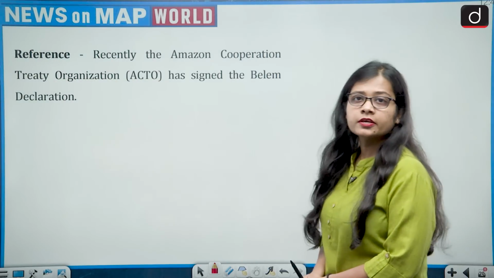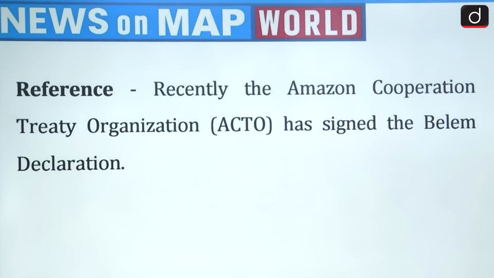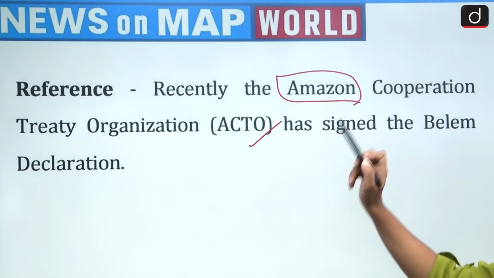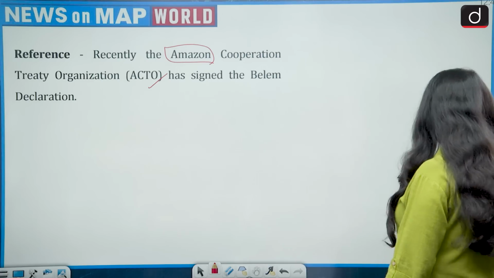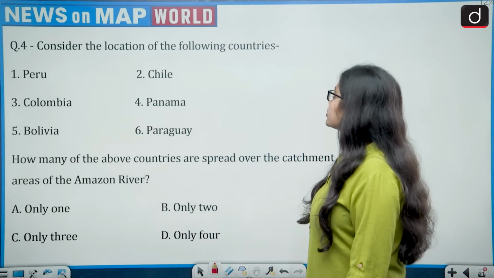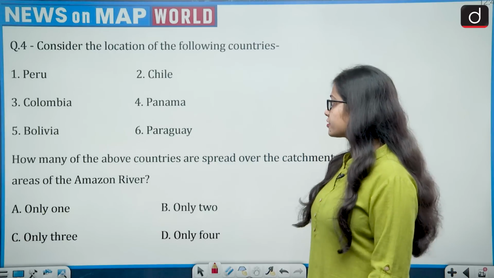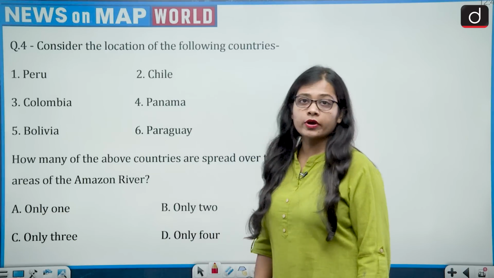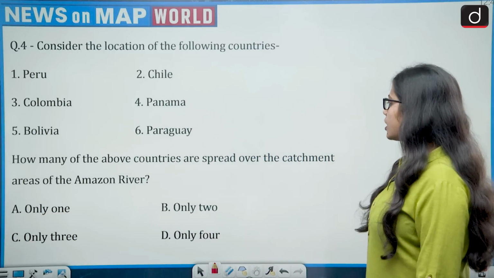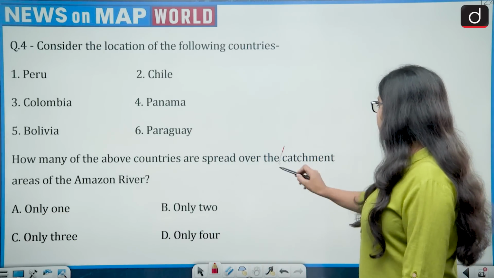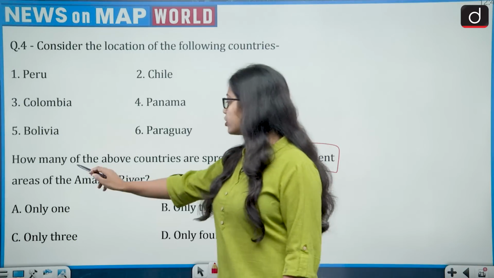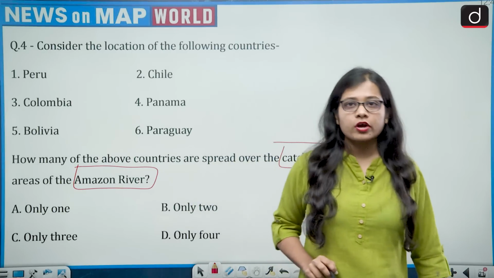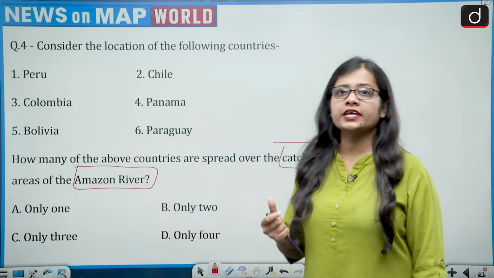The reference says that recently the Amazon Cooperation Treaty Organization, which is ACTO, has signed the Belém Declaration. This brings the Amazon region to the news. So the question says, consider the location of the following countries, and there are 6 countries, that is Peru, Chile, Colombia, Panama, Bolivia and Paraguay. And the question is asking how many of the above countries are spread over the catchment area of the Amazon river. The important word to focus on here is the catchment area of the Amazon river.